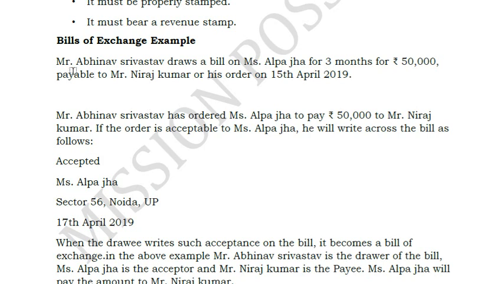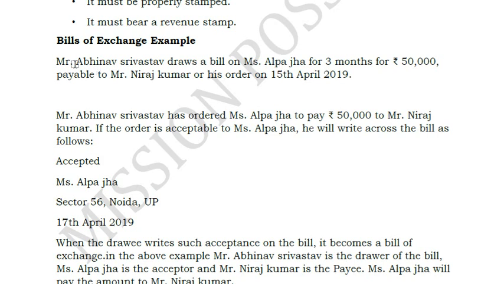And a simple example: Mr. Abhinav draws a bill on Alpha for 50,000, 3 months, payable to Neeraj Kumar. In this, Abhinav draws the bill, that means Abhinav is the creditor here. Alpha is the debtor. He has to pay the money. But Abhinav tells him, you don't need to pay me, you pay to Neeraj Kumar.